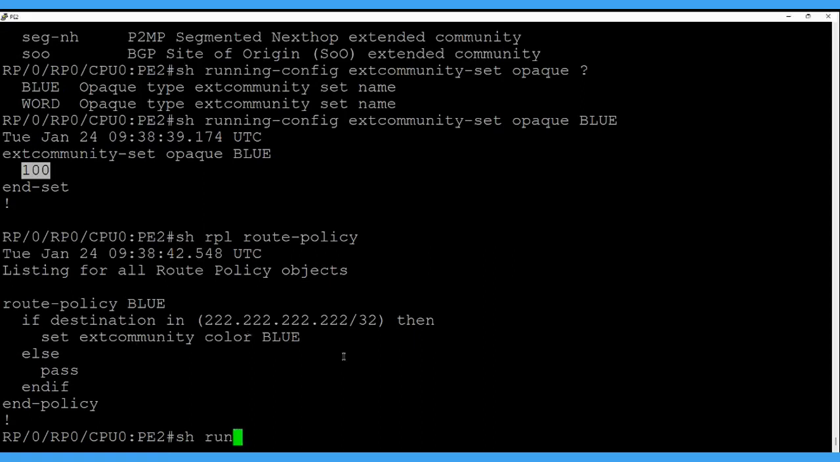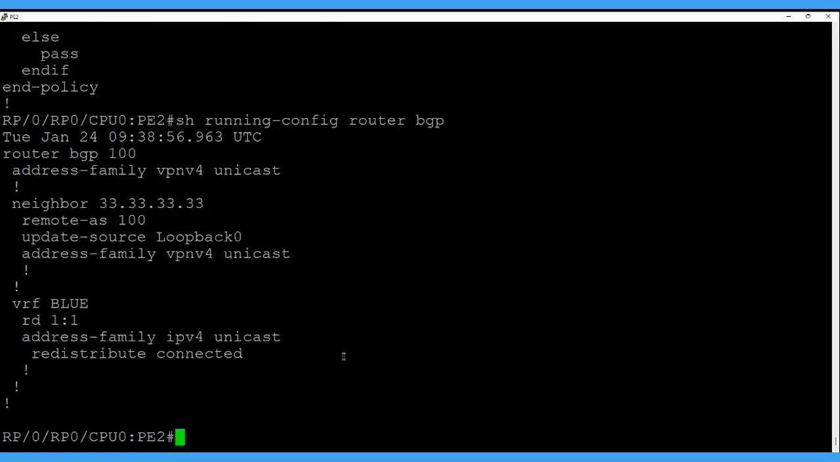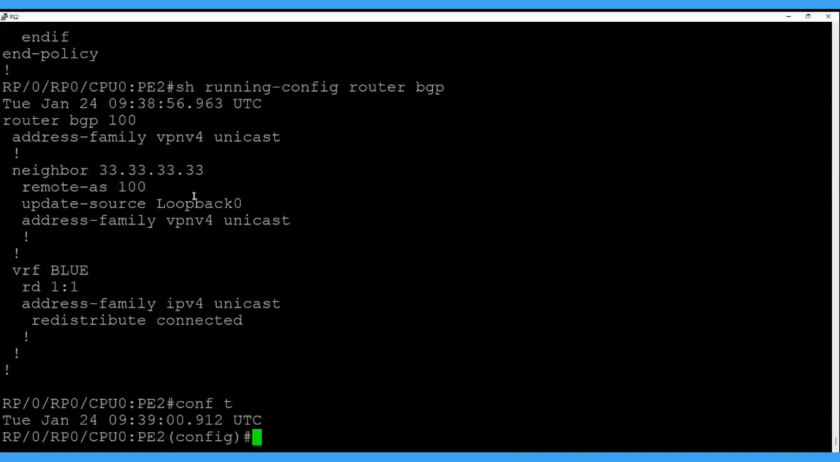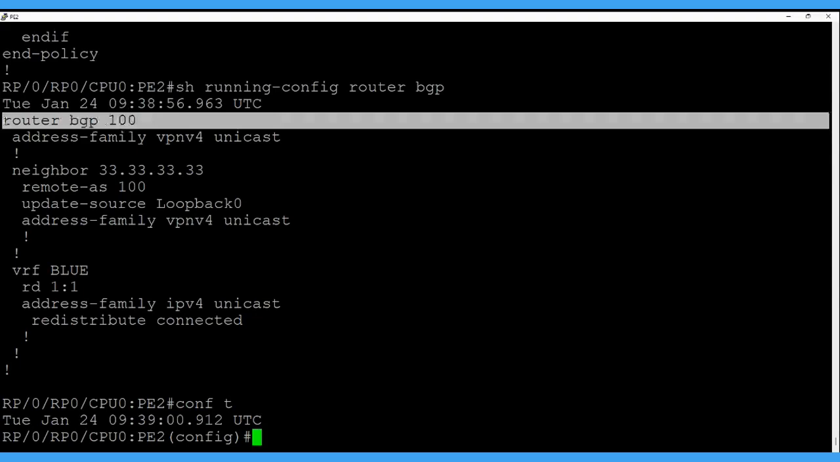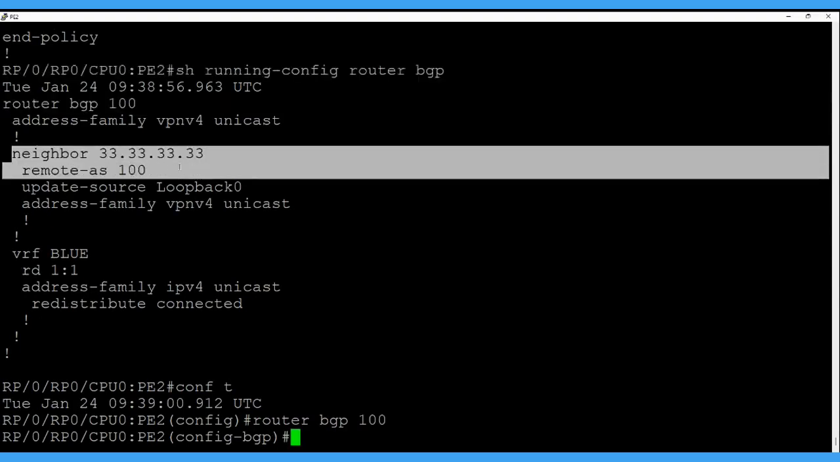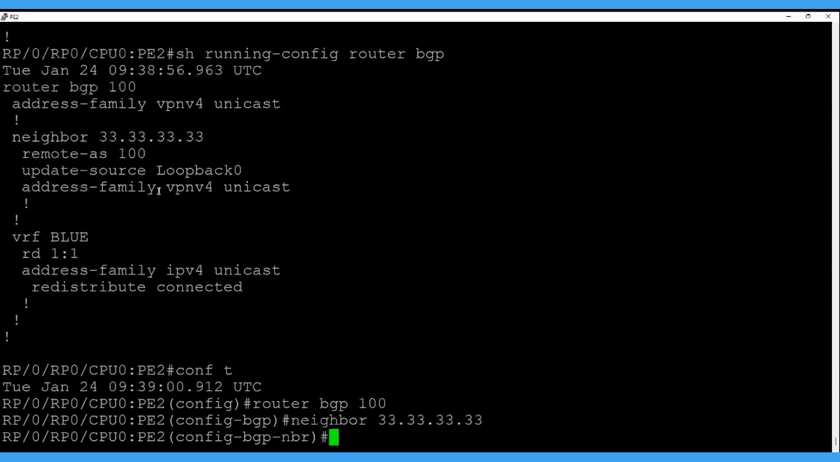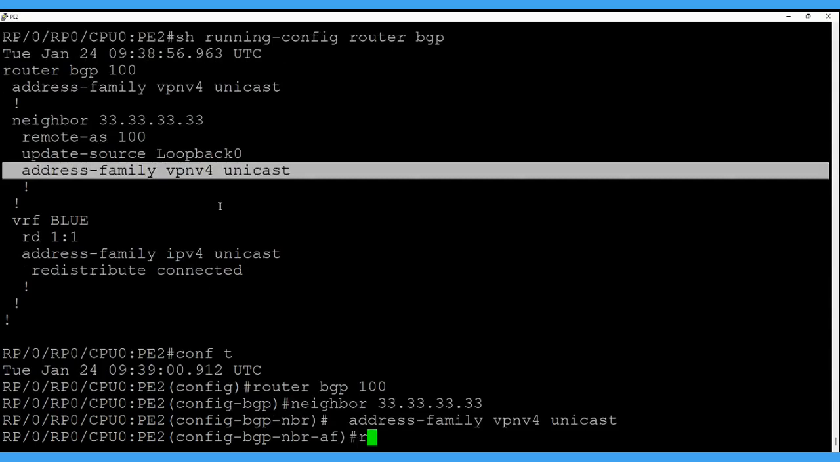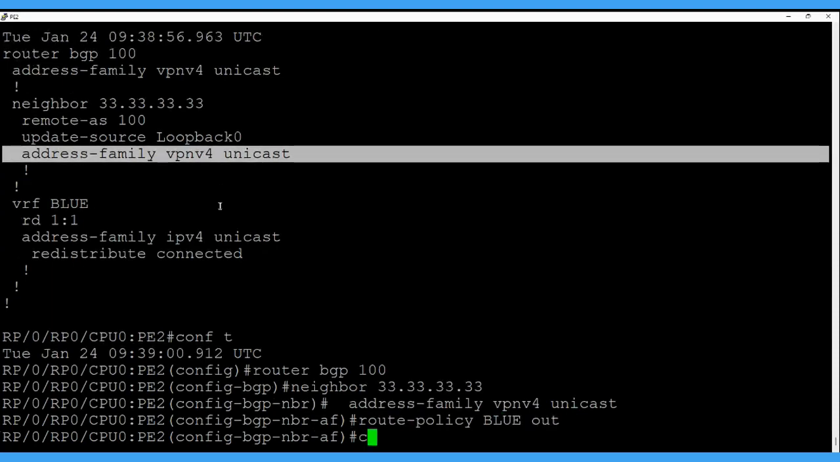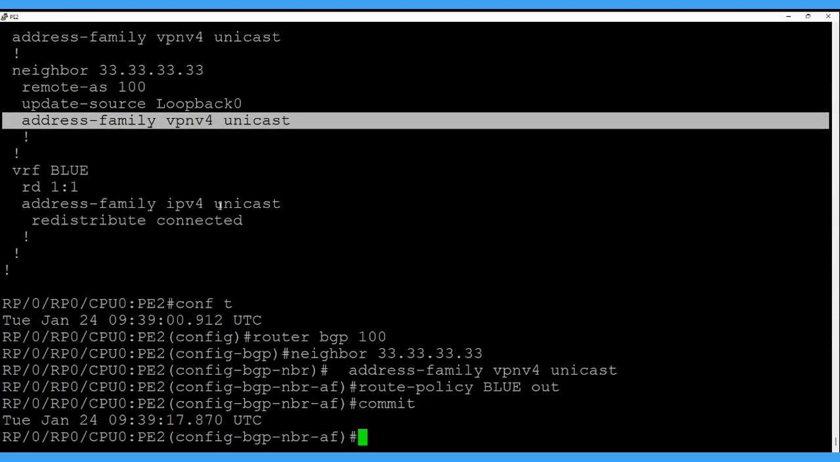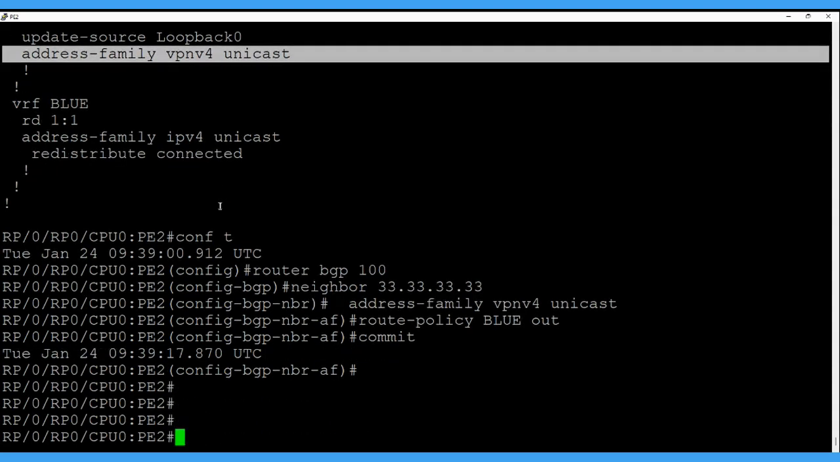Okay, let's jump to the BGP configuration now. BGP will set the policy in the out direction while advertising the route towards PE1 in the VPNv4 address family. Let's go to the neighbor statement, then the address family. And here we want the route policy name blue in the out direction. Let me do the commit. After the commit, let's check the route now.